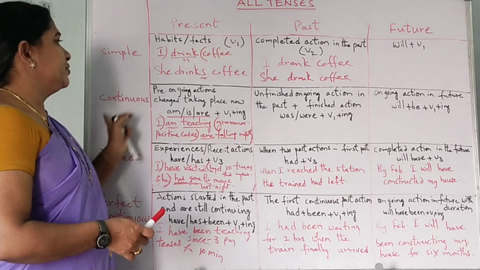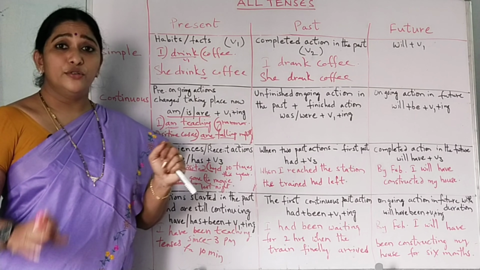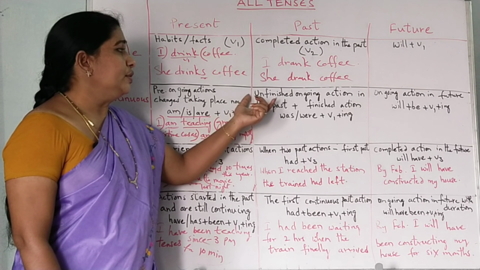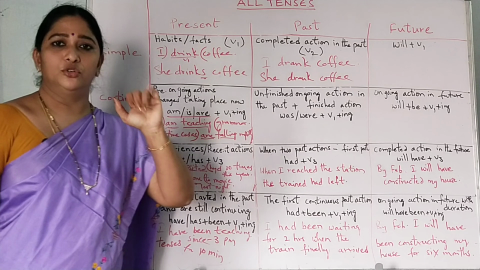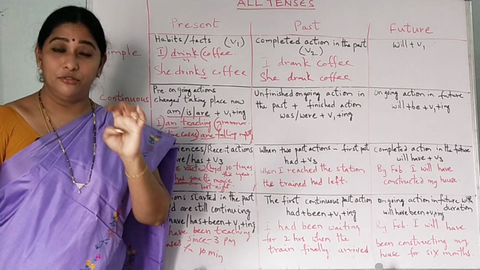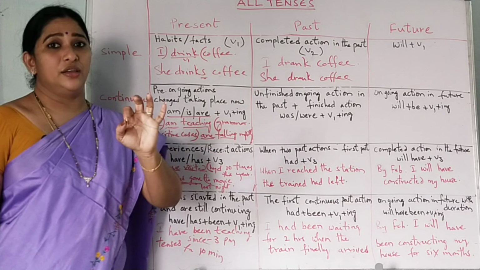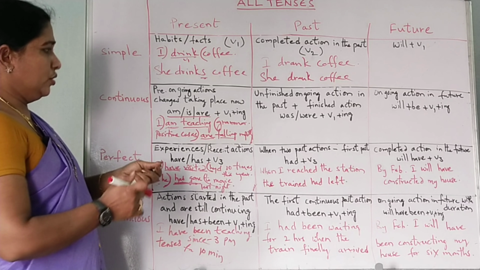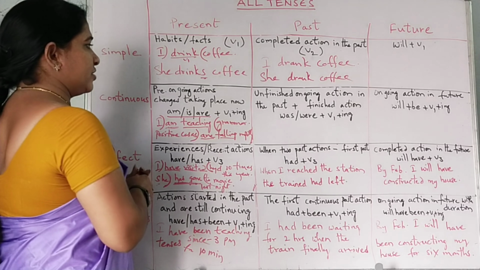And past continuous. Listen carefully to this one. Past continuous is used for an unfinished ongoing action in the past together with a finished action. Past continuous doesn't go alone. I have mentioned in one of my earlier videos, past continuous doesn't go alone. Unfinished ongoing action in the past.